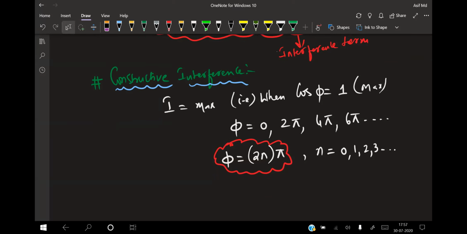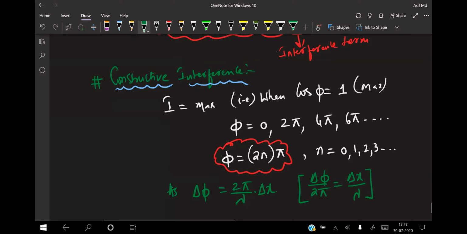Now see, because we already know the relation, delta phi is equal to 2 pi by lambda into delta x. This is the basic derivation. So from this I can write, from the given condition, delta phi by 2 pi is equal to delta x by lambda, isn't it?